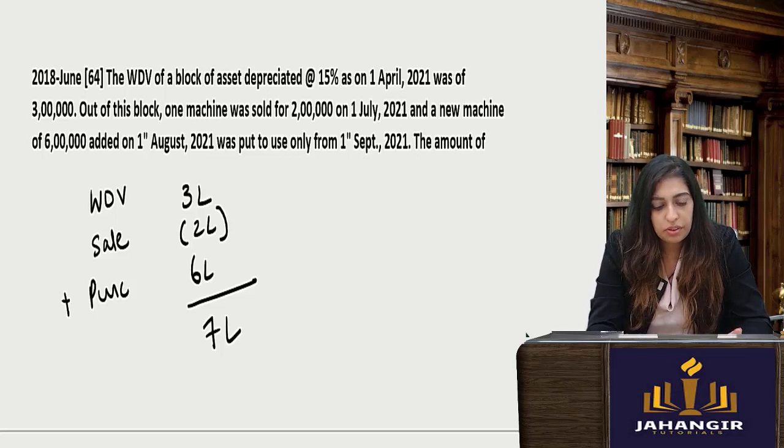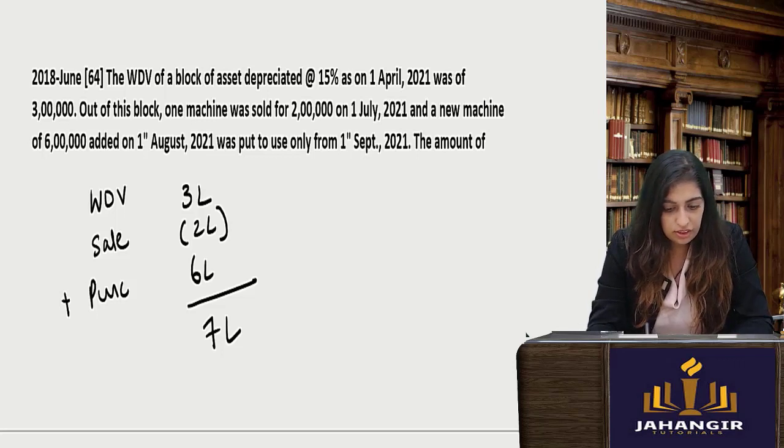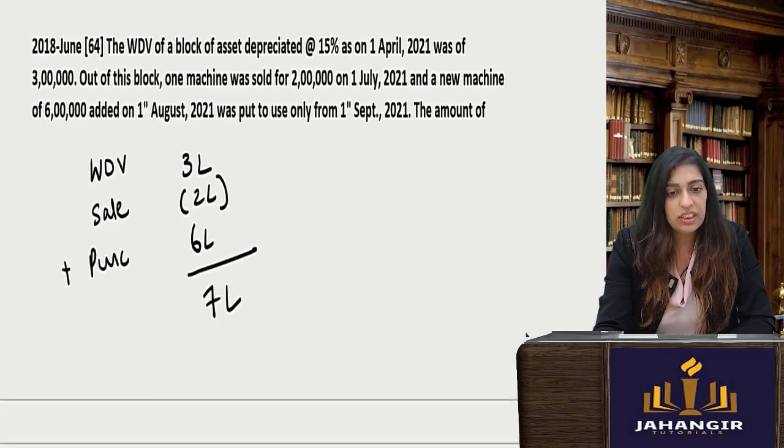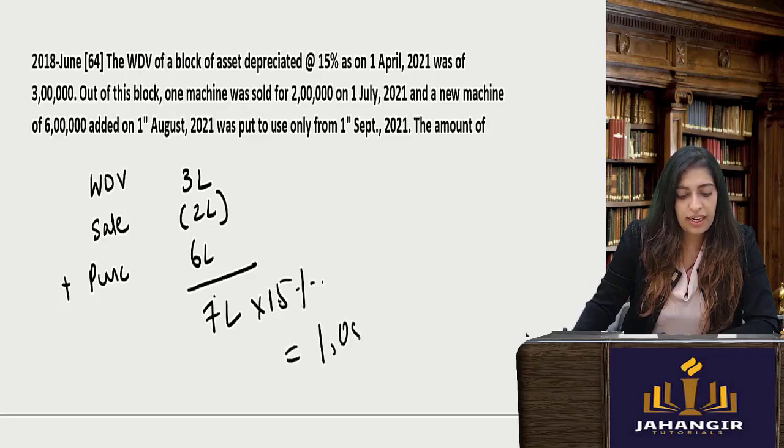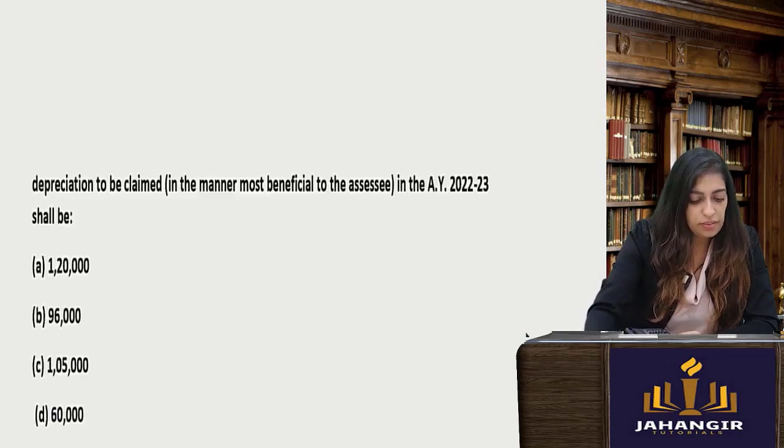So September, October, November, December, Jan, Feb, March. Obviously. So you just do this whole block. Everything is used for more than 180 days. You just do into 15% to get the depreciation. You will get 1,05,000.